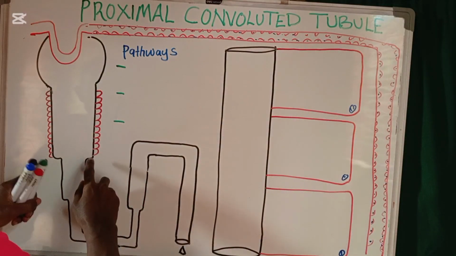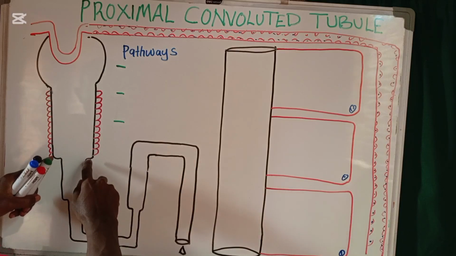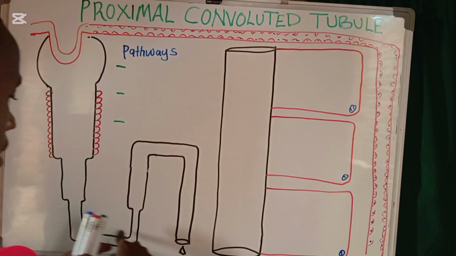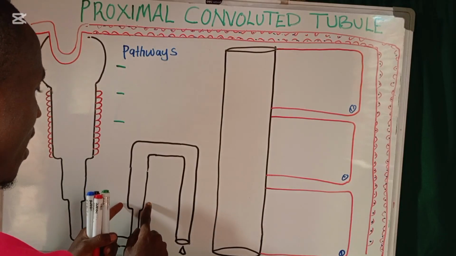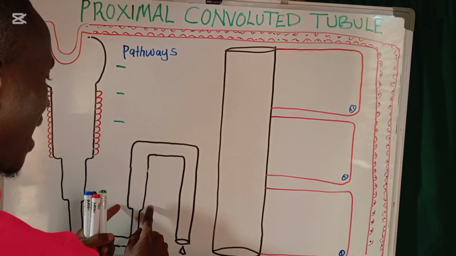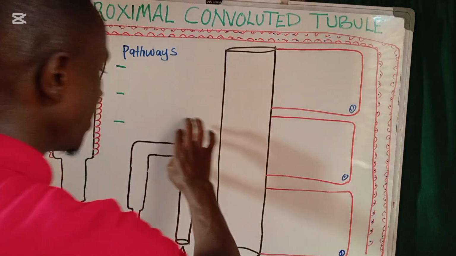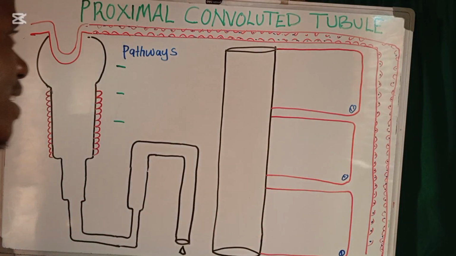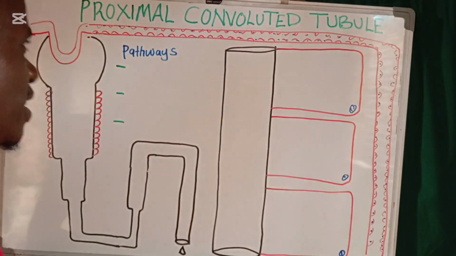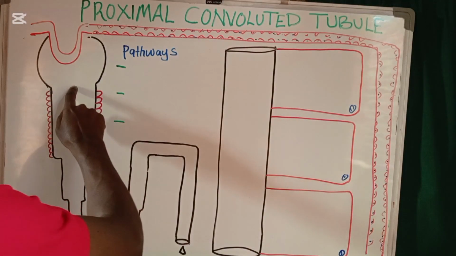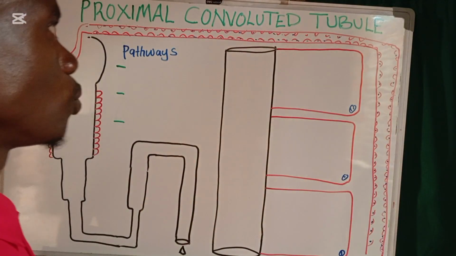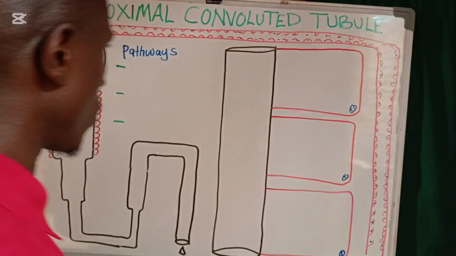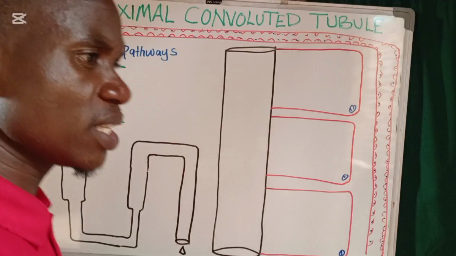Immediately after the proximal convoluted tubule, we go to the thick descending loop of Henle, then the thin descending loop of Henle. Finally up moves the thick ascending loop of Henle, then the distal convoluted tubule, and finally the collecting duct. But our main target in this video is the proximal convoluted tubule.